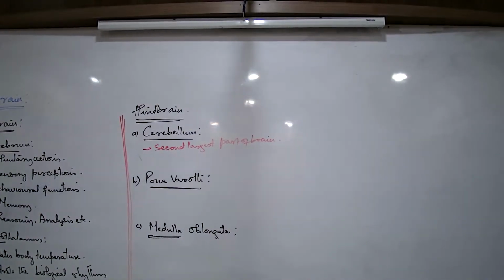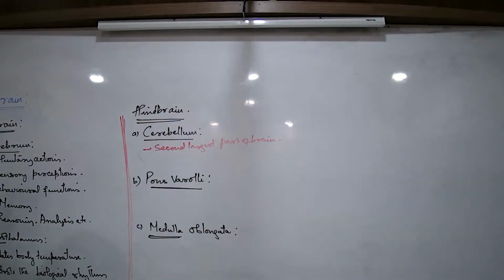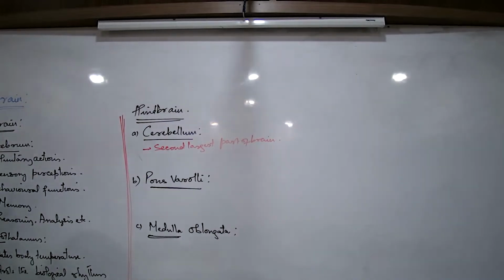Check the diagram. Is the cerebellum also folded? Yes. The cerebellum is also in the form of folds and curves, almost in the shape of a leaf. Where is it? Exactly at this region, just where the skull gets over. The cerebellum is a broad leaf-like structure, extensively folded.